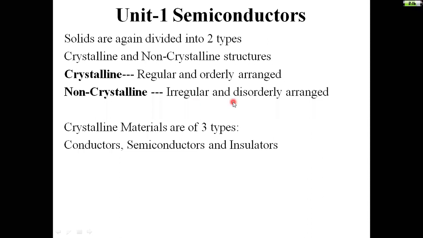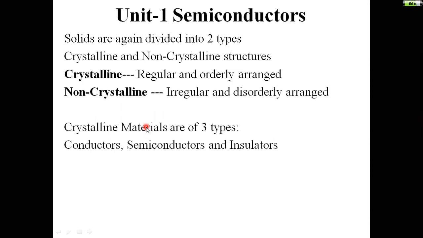Solids are again divided into two types, that is crystalline and non-crystalline structures. Crystalline structures are regular and orderly arranged. The second one, non-crystalline structure, is irregular and disorderly arranged.